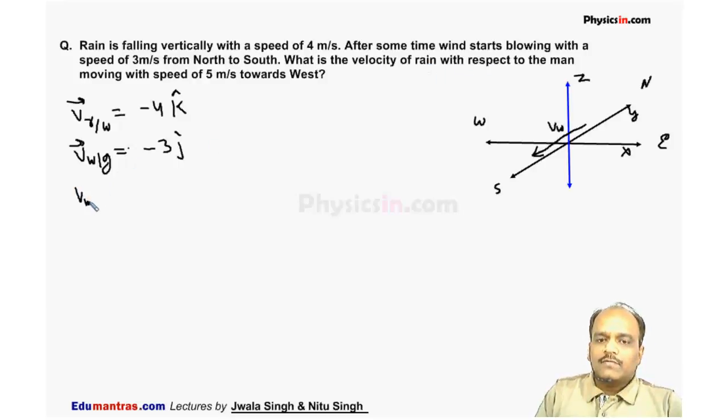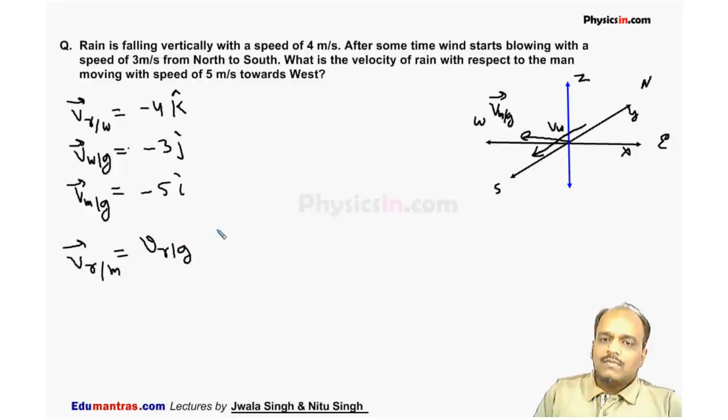The velocity of man with respect to ground is 5 meter per second towards west. So the man is running in this direction. This is the velocity of man with respect to ground, which is minus 5 i cap. So velocity of rain with respect to man can be written as velocity of rain with respect to ground minus velocity of man with respect to ground. So this is the velocity of rain with respect to man. The velocity of rain with respect to ground is not known.